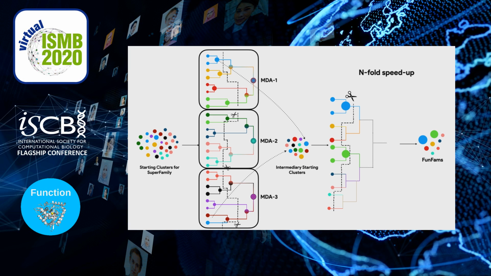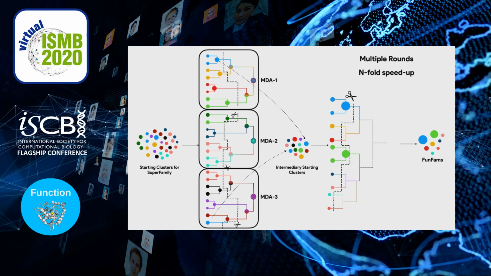This allows us to have an n-fold speed up compared to the previous algorithm, depending on the number of MDAs that we have within the superfamily. And this allows us also to run multiple rounds of the algorithm in order to increase the accuracy.